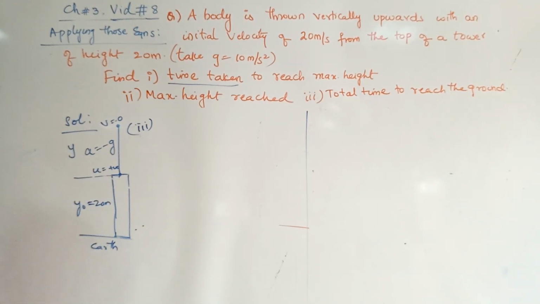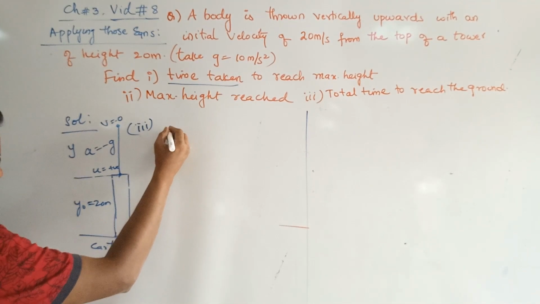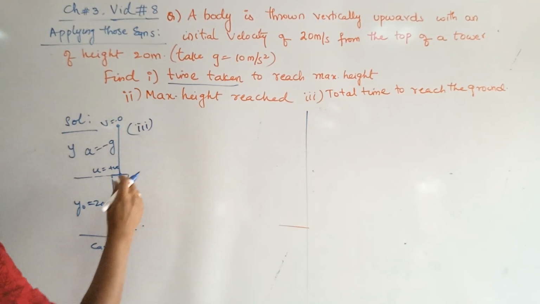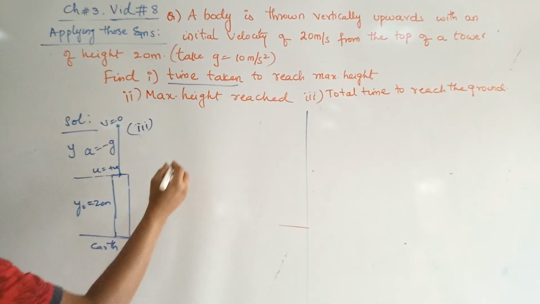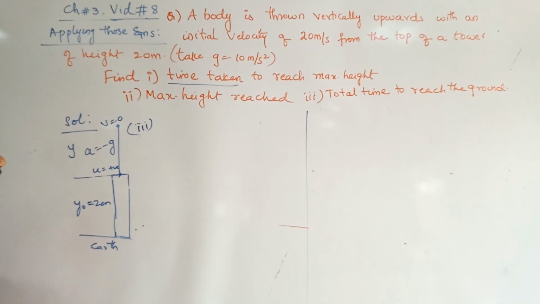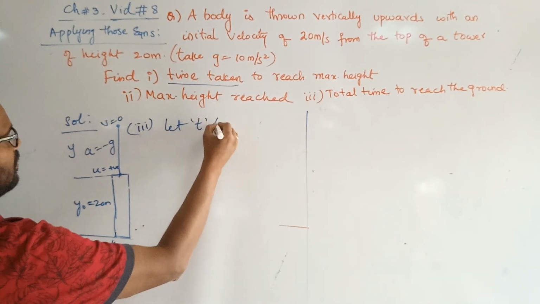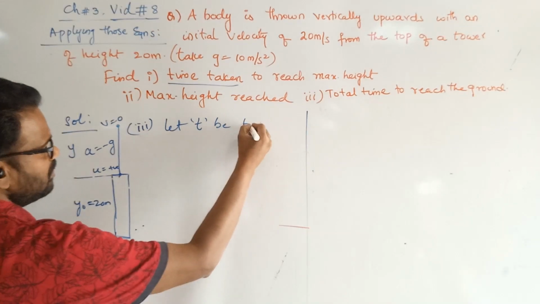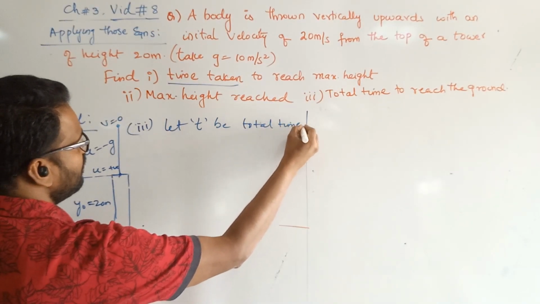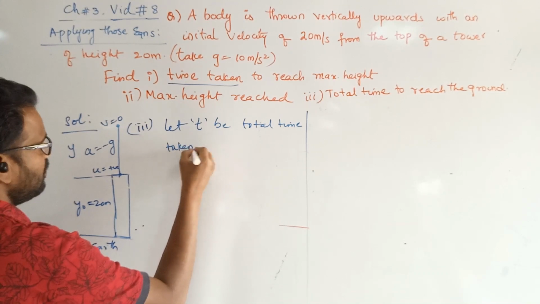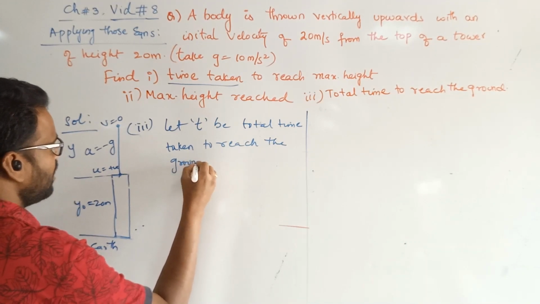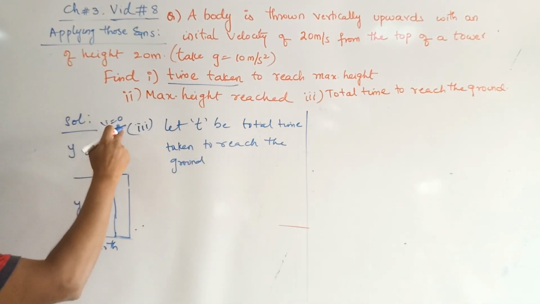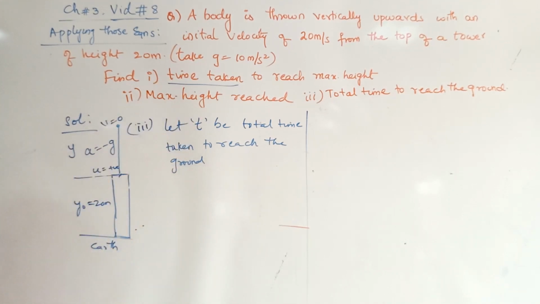What we do is we apply some logical thinking here. The body is thrown upwards initially, accordingly the previous data validates this, and since we want to find the total time, let t be the total time taken to reach the ground. We are supposing the time from here to here and from here to here, the entire time is now taken in the form of t.